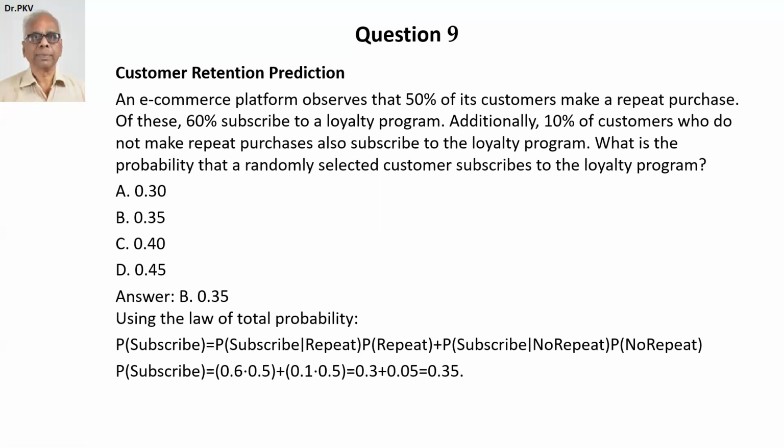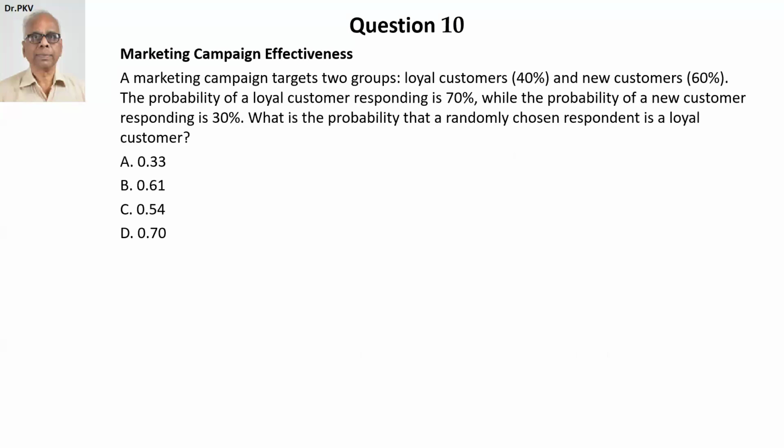Very, very interesting problem. Let's now look at the last question in this module, MCQ Part 3. Question 10. Marketing campaign effectiveness. A marketing campaign targets two groups, loyal customers 40% and new customers 60%.